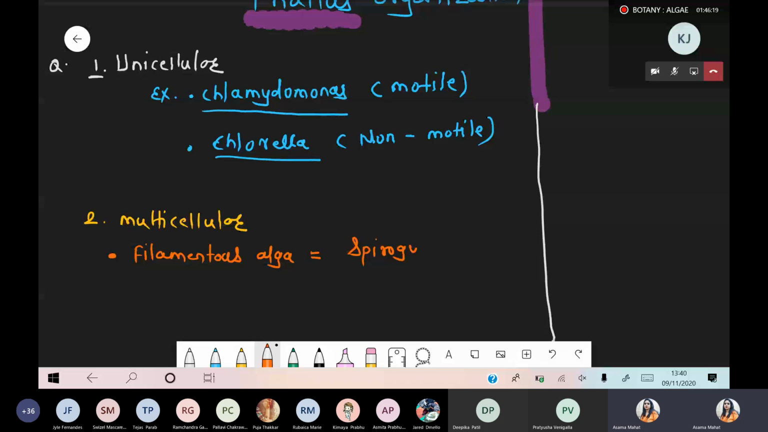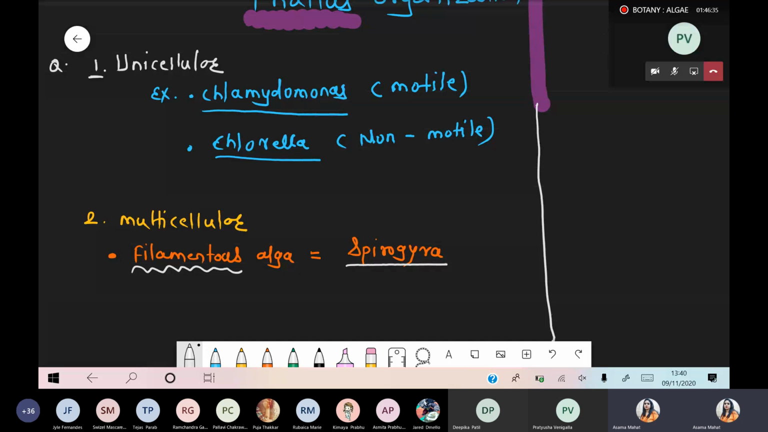See, Spirogyra repeated again. We just discussed it in case of habitat. Spirogyra basically is present in fresh water, and here we are talking about Spirogyra. These are filamentous alga, means it has a filamentous body. We'll discuss this part during the diagram. So these are the filamentous.